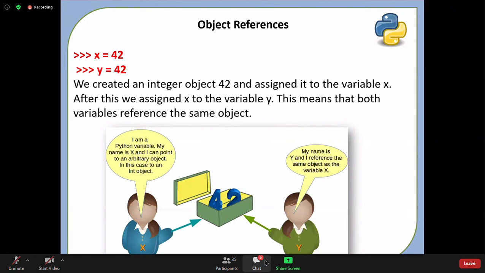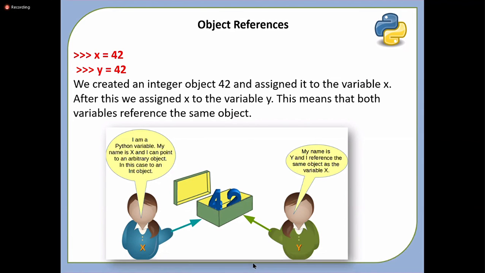That's what happens in Python: if you create another variable with the same data, it will not create a new object, because in the heap only one object can exist with the same value. Even if you create 100 variables, only one object will be created if the value is the same. You will have 100 references, but only one object. Thank you, Nitin. Thank you, Bamshi.